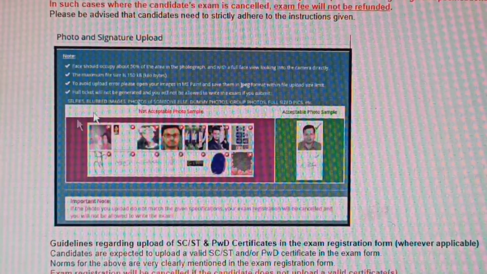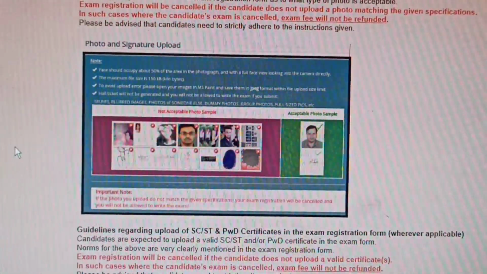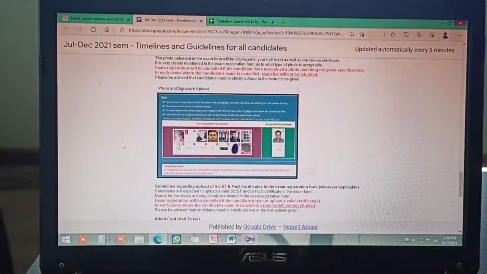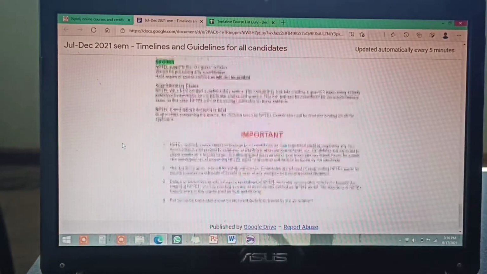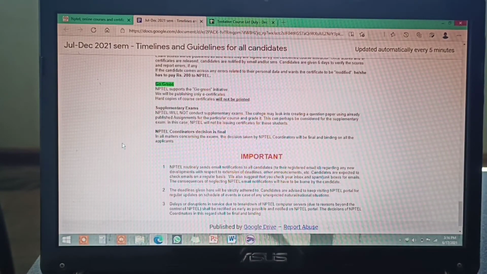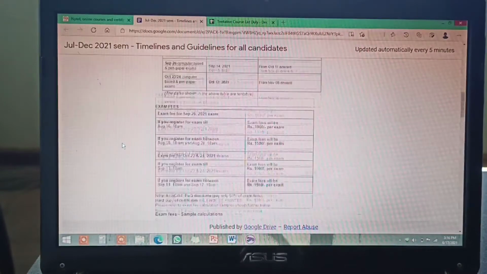And these things and all, when you pay the fees, at that time they will tell you again how to upload the documents and all. So they will tell you again. So these are all the guidelines and all, and you can read it. So the main thing I have told you, all the things I have told you, which are the main things.